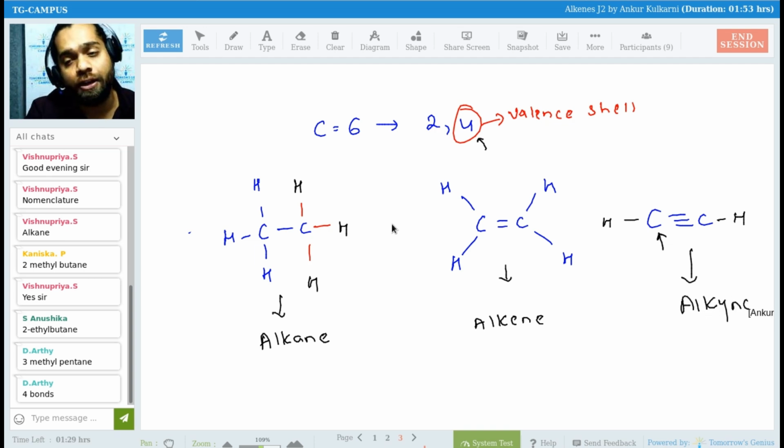Come on, draw it quickly in the book, and I hope everyone is sitting with the book. Draw it: alkane, alkene, alkyne. This is the main visual difference. So by looking at it only, you can say this is alkane, alkene, and alkyne.